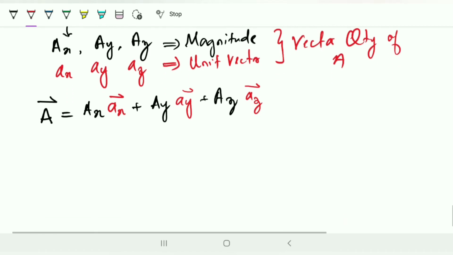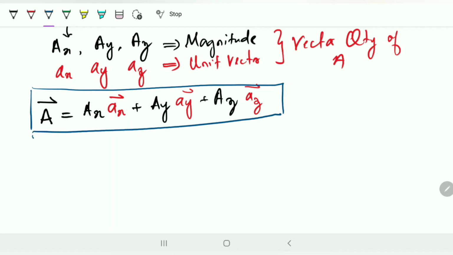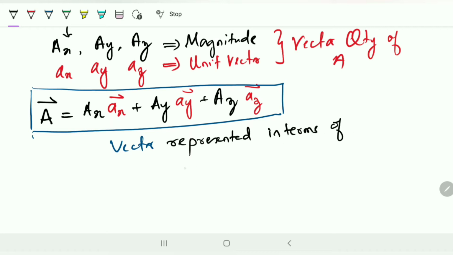This is a vector represented in terms of the Cartesian coordinate system.